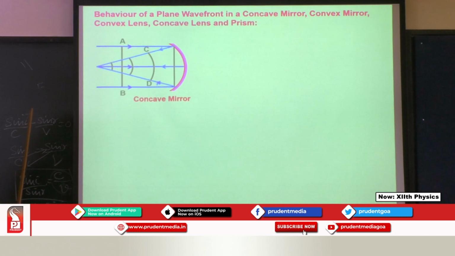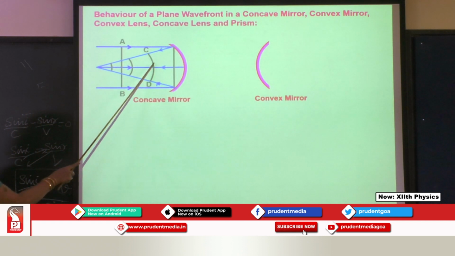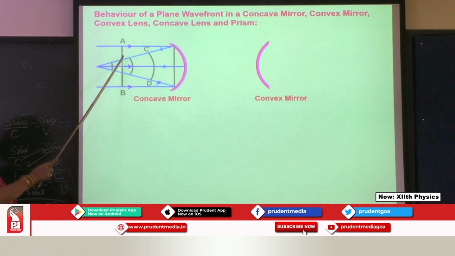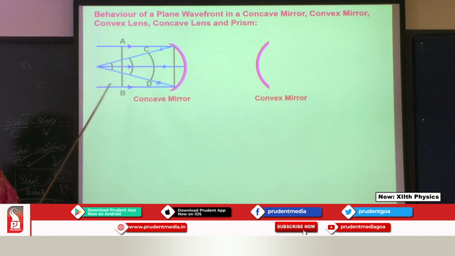If it is a concave shape, the reflected wavefronts are also of the same concave shape.